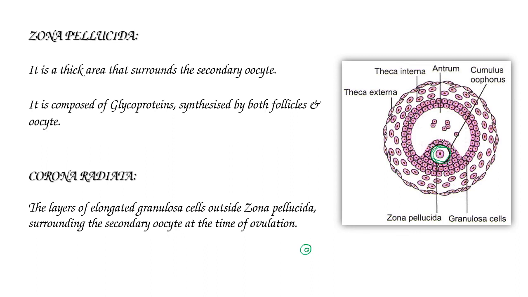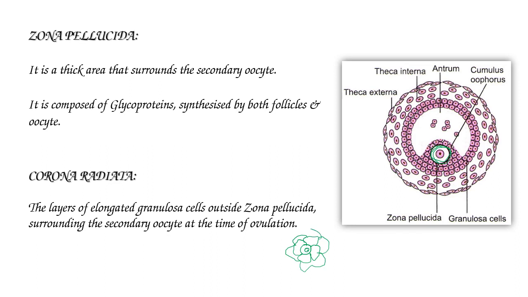Around this zona pellucida there are elongated cells surrounding the secondary oocyte.